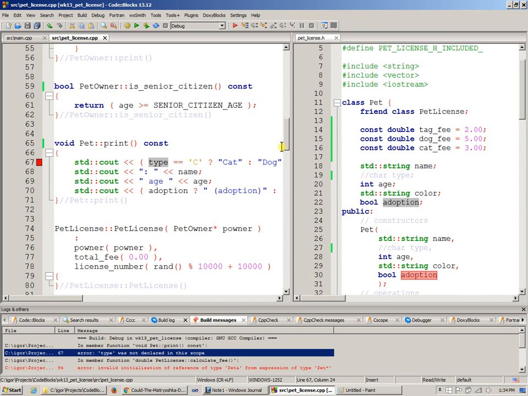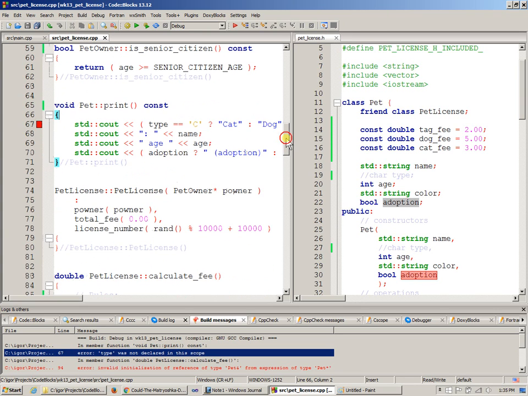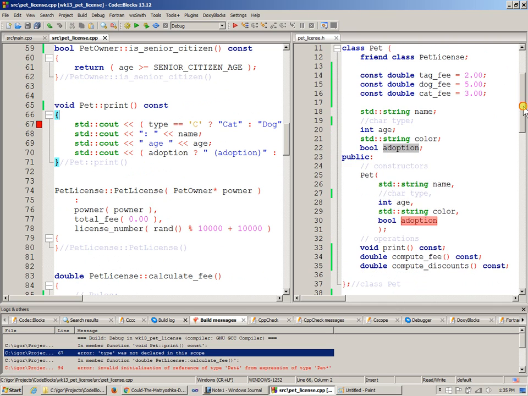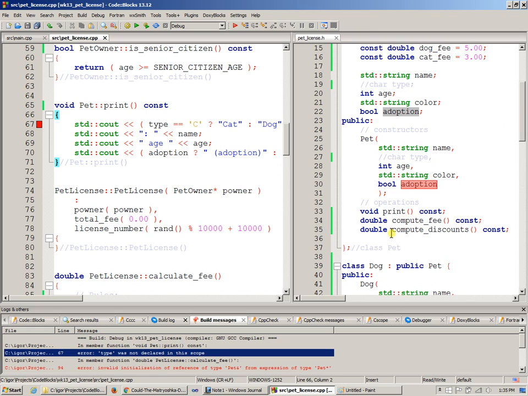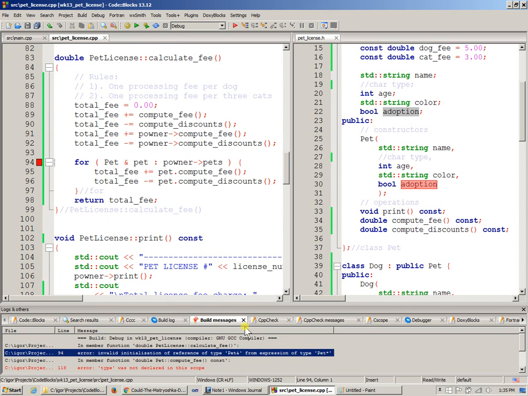So for now, I will just comment this out to make sure that I can compile everything, and then we will discuss what to do about this situation that we actually have to print either cat or dog on the license. And this is at the pet level, so right now that's fine. I will save it and build it again.